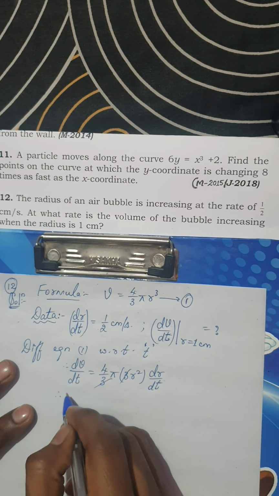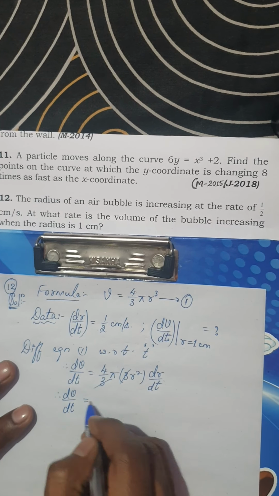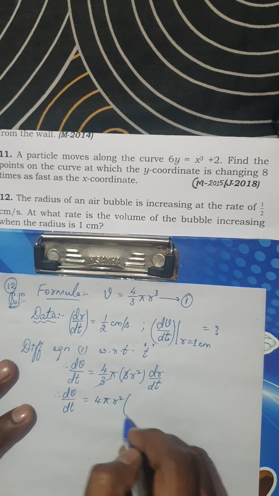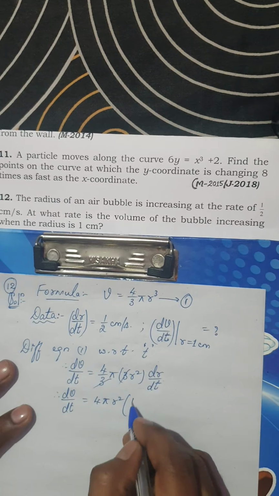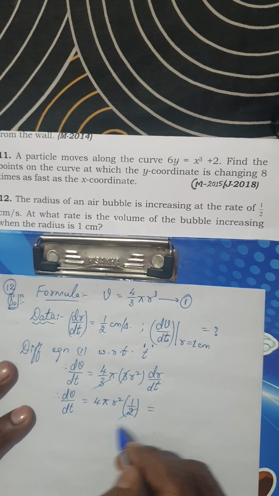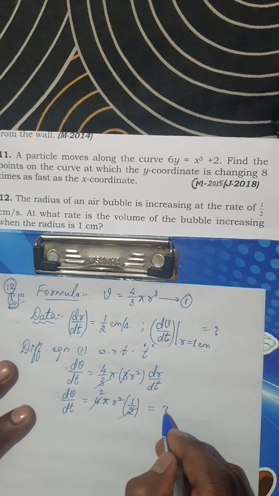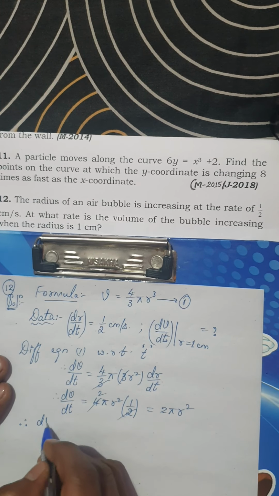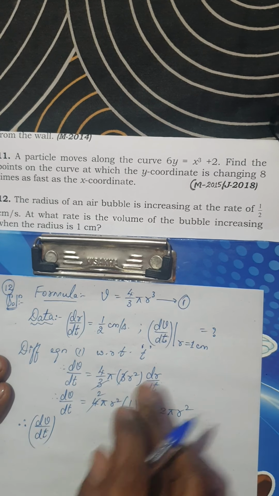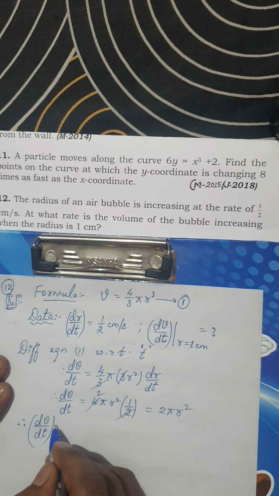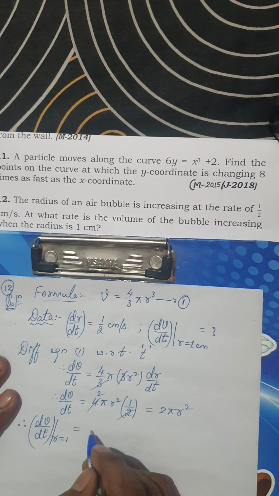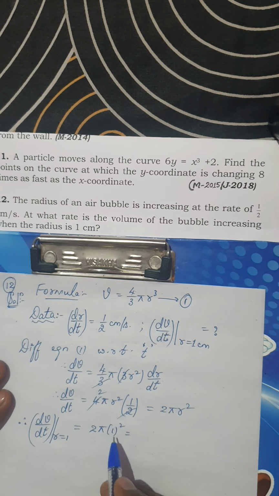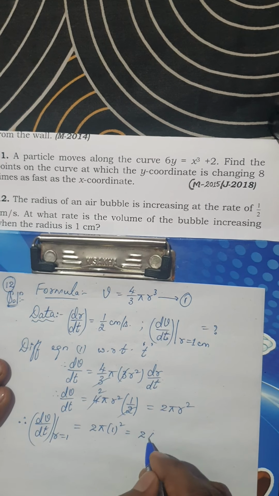Therefore dv by dt would be 4 pi r square into dr by dt. What is dr by dt? I am given half. So 2 ones are 2, 2 twos are 4, I'm going to get 2 pi r square. This is my dv by dt. Therefore, what do I want when r is equal to 1? dv by dt when r is equal to 1 is 2 pi into 1 square. 1 square is 1, so I'm going to get 2 pi.